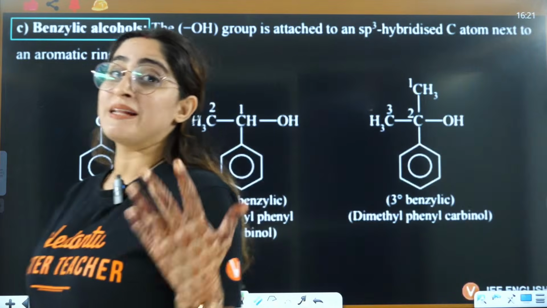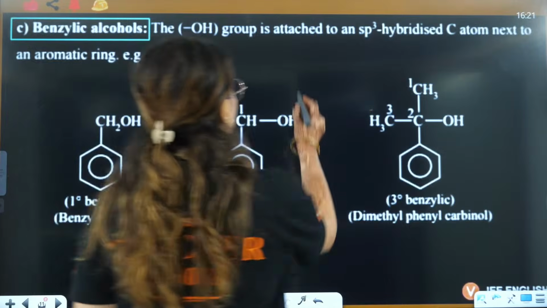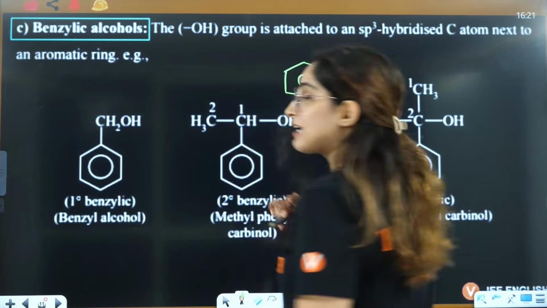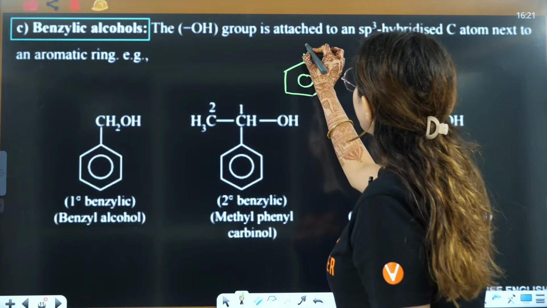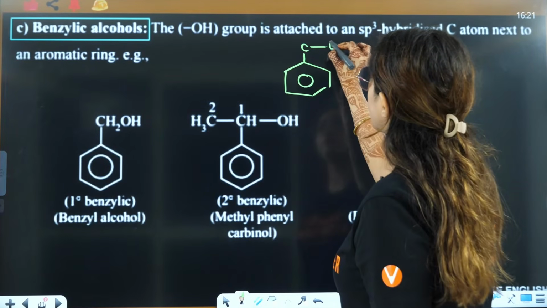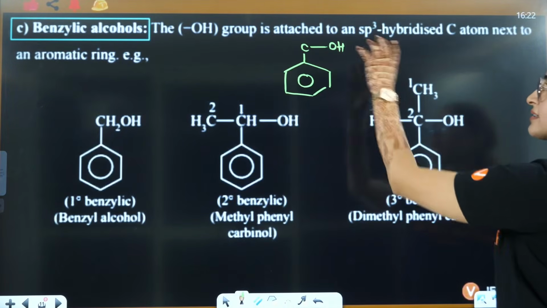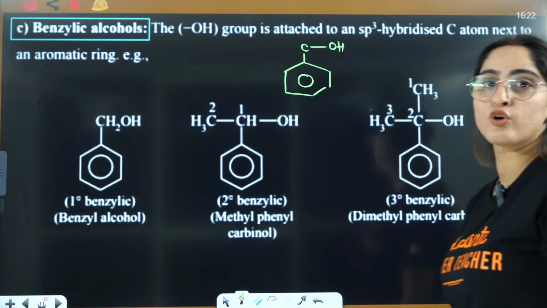Now we'll talk about benzylic. Benzylic is when you have a benzene ring, and we are not saying directly attached to the benzene ring. To the benzene ring, you will have the attachment of a carbon, and to that carbon, the OH is connected. This is called benzylic alcohols, right?